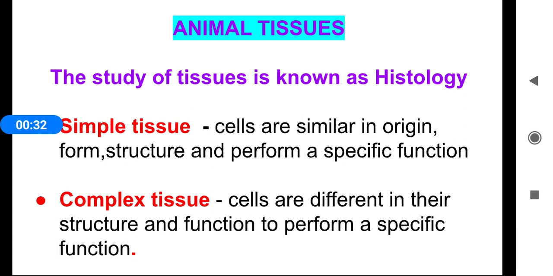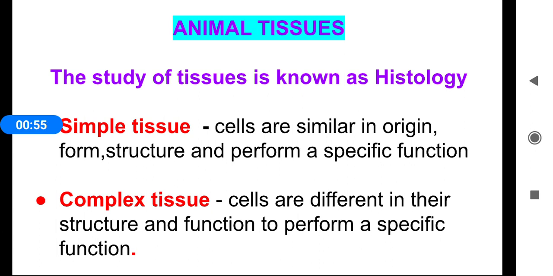Now we are going to see about animal tissues. One or more types of cells held together to form a tissue. The study of tissues is known as histology. These tissues are divided into two groups, simple tissue and compound tissue.